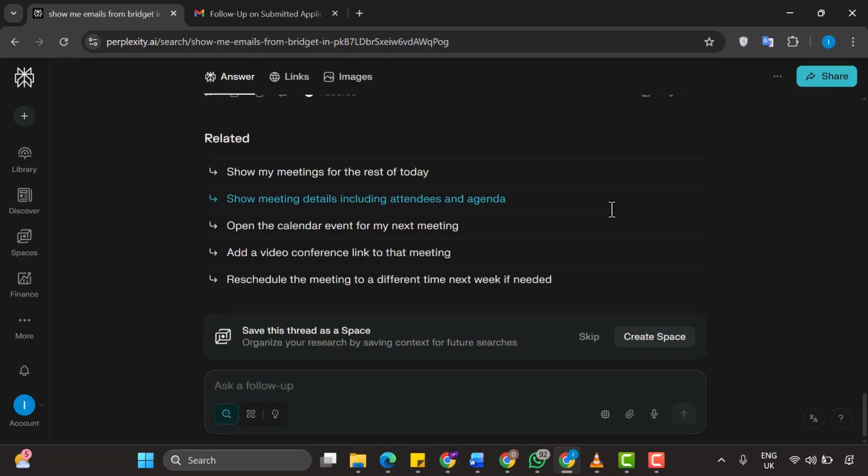Monitor your activity regularly. Check your Gmail sent folder periodically to verify that only your intended emails are being sent via Perplexity and nothing is being sent without your knowledge or approval. Understand how your data is being used. Remember that Perplexity processes your email content in order to provide these AI features. The company has to read your emails to be able to search them, compose responses, and help you manage your inbox.